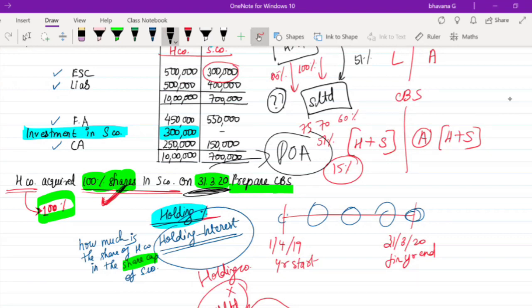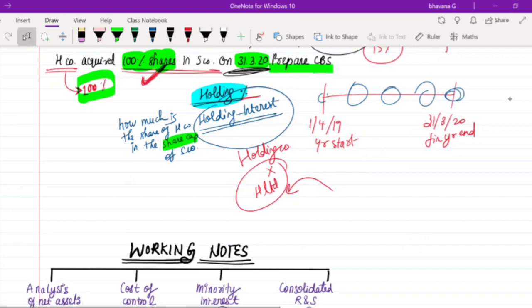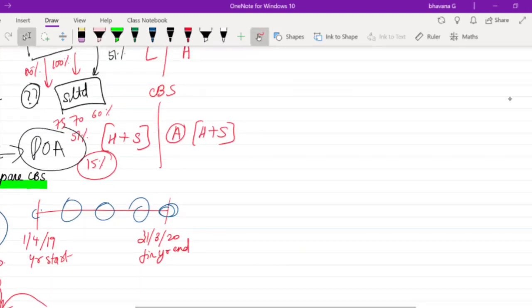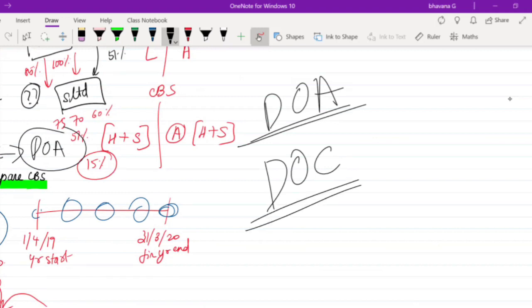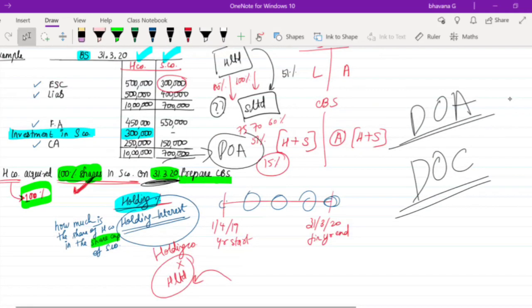So here there is one more date that you have to know, that is known as your date of consolidation. So now you have understood what is date of acquisition. Now you have to understand something known as date of consolidation. So what is date of consolidation? Date of consolidation means when the two companies' financial statements merge together, that will be known as your date of consolidation. Can you guys tell me here, when are we going to prepare the consolidated financial statements, or what is the date of consolidation here? Can someone tell me what is the date of consolidation here?